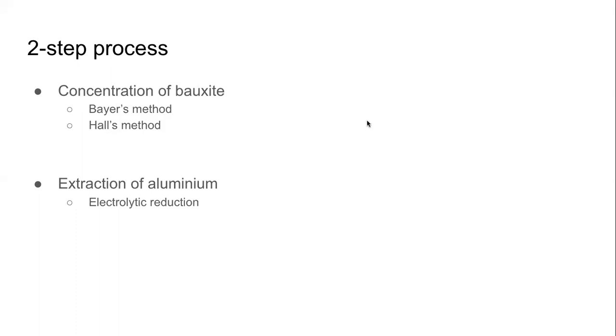And once the ore is concentrated, that means once we have separated the alumina from the gangue, because this is a reactive metal, we carry out the reduction using electrolysis. And here, please pay attention to what I'm going to say. Because we are already using electrolysis for reduction, we don't electrolyze once again to refine.